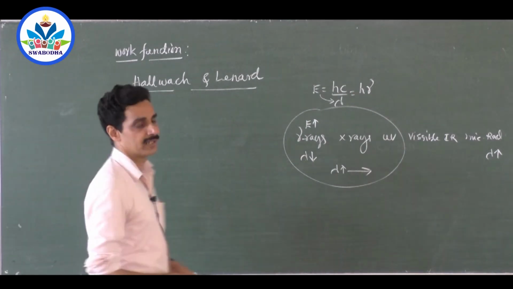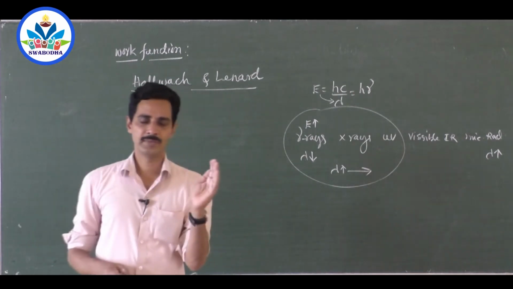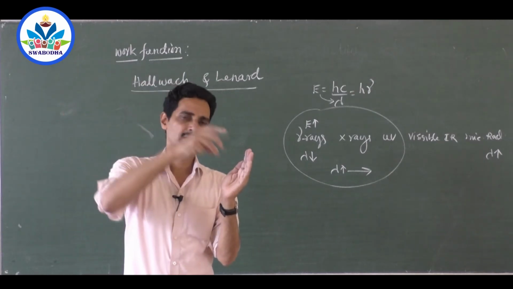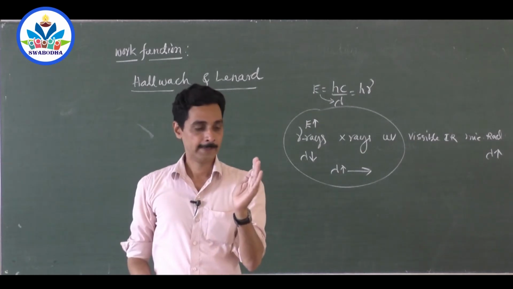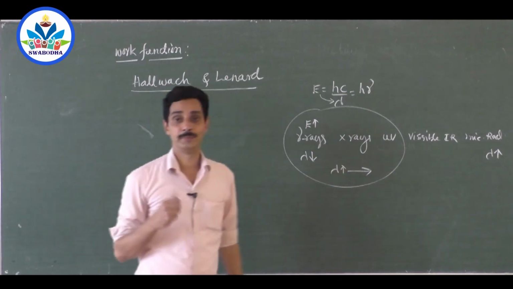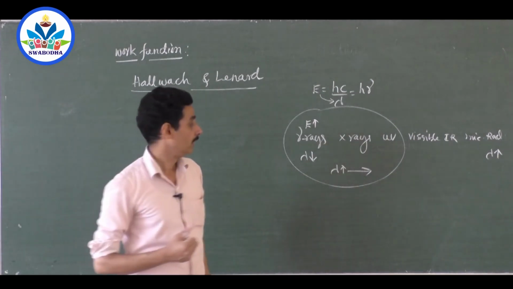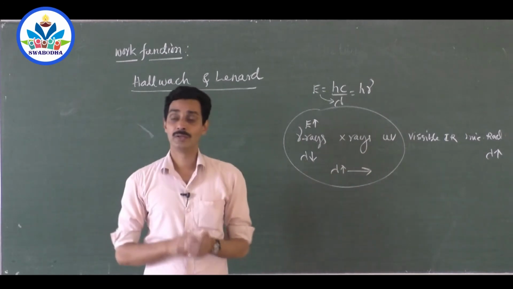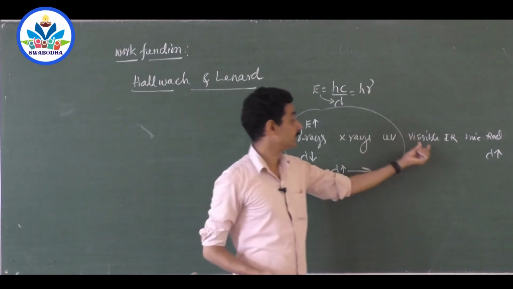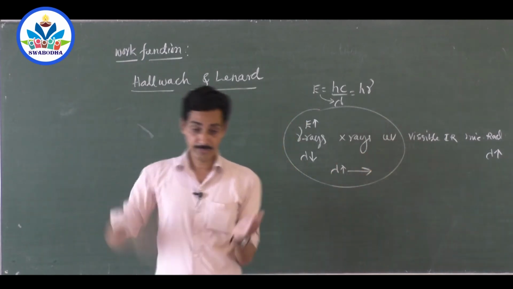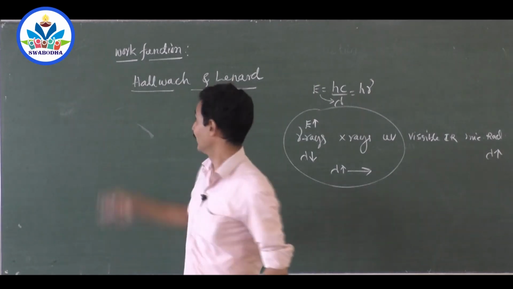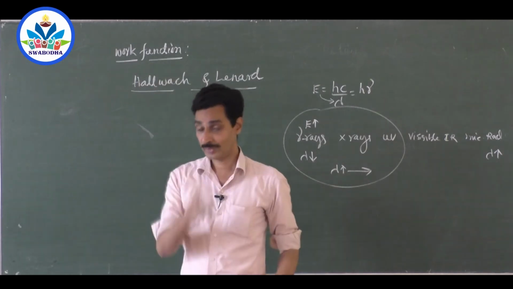Okay, now come to this point. Hallwachs and Lenard did one experiment. They took a photosensitive plate, on which when you put some energetic radiation, electrons come out. Now this series is very important. Why? Because suppose you are asked a question: when ultraviolet light is put on a material, no electrons came out. What is the next radiation you will try with? Is it visible or X-ray? If ultraviolet radiations are incident on a material and electrons don't come out, what is the meaning? The energy you have supplied is not enough; it is less than the work function.